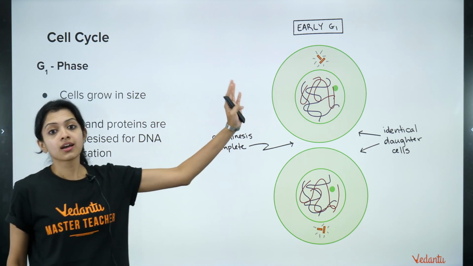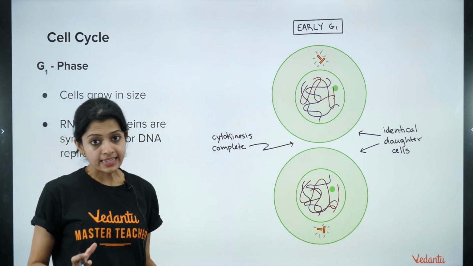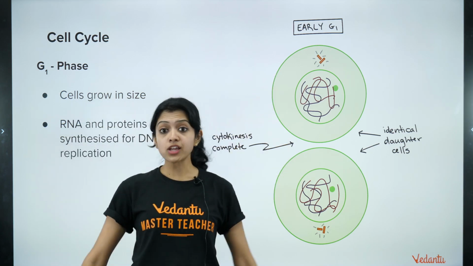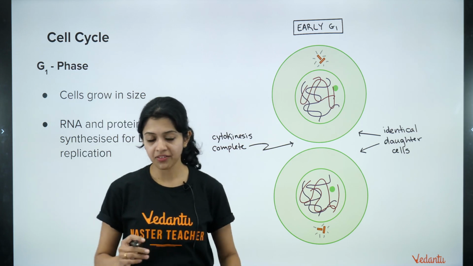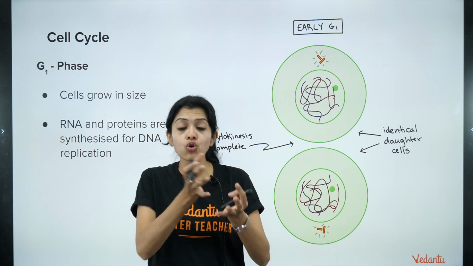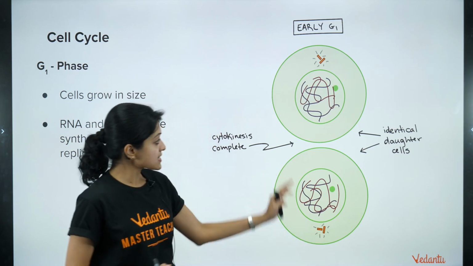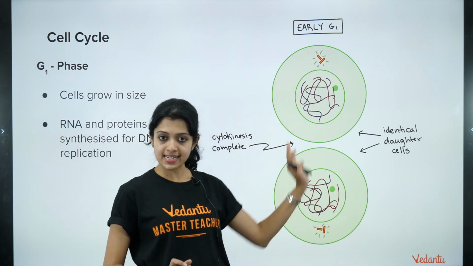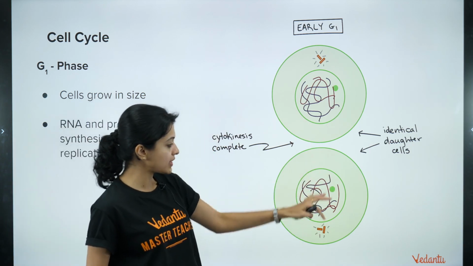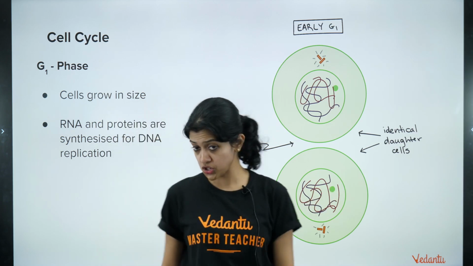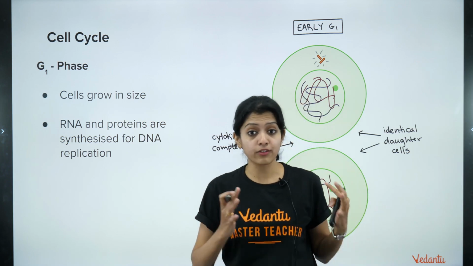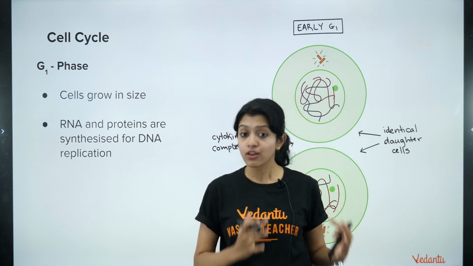This is what a cell looks like in early G1 phase. Now, why do you think I have given two cells here? Remember, I told you a newborn cell, right? So when one round of cell division happens, one cell would have divided into two daughter cells, right? This is exactly the two daughter cells that I have represented here, which contain the nucleus, the chromatin within it, the nucleolus, and all of those structures. And we are talking about the G1 phase or the gap 1 phase, right?